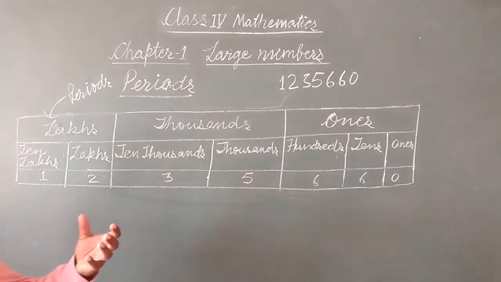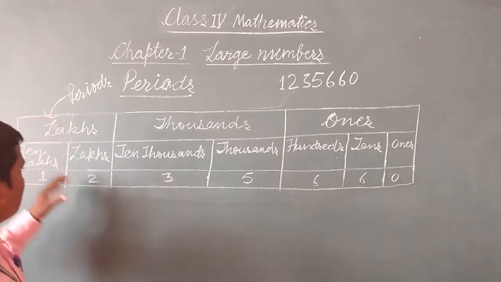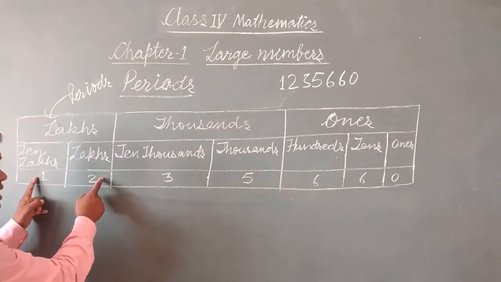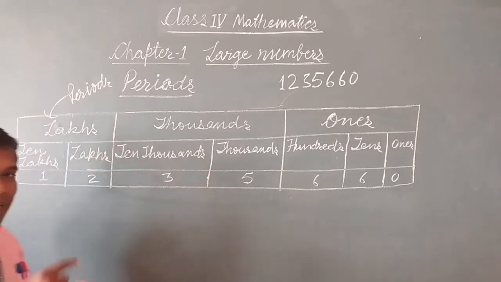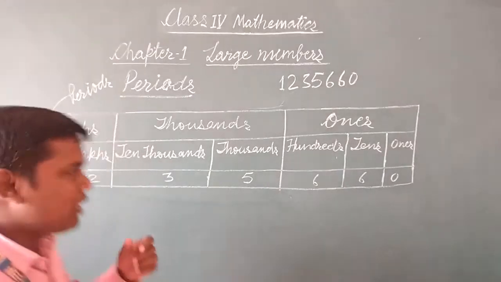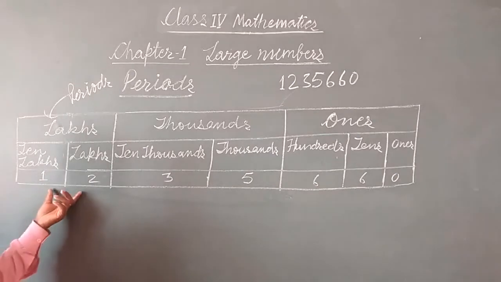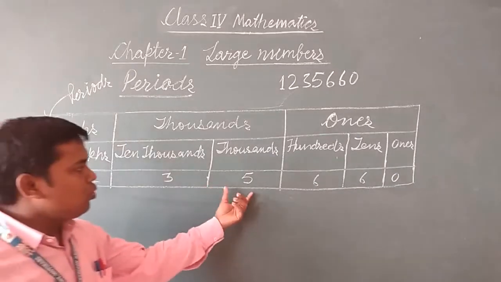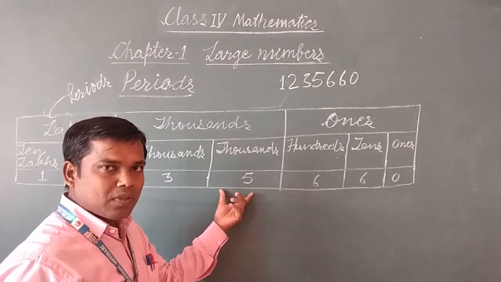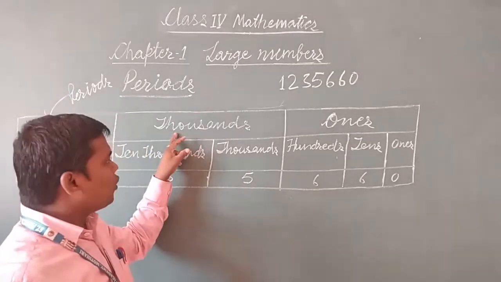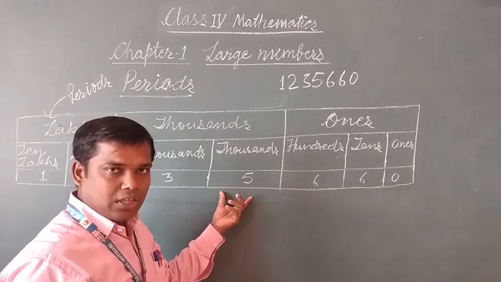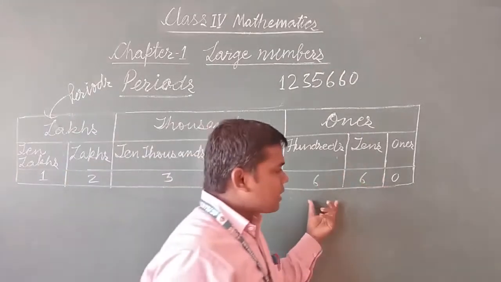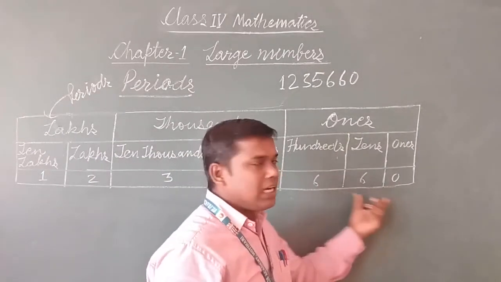Now it is quite easy to read it. These two digits are present in lakhs period, so these two will be read together, for example, 12 lakhs. These two digits come under thousands period, so we read them together: 35,000. And these three come together, so we read 660.